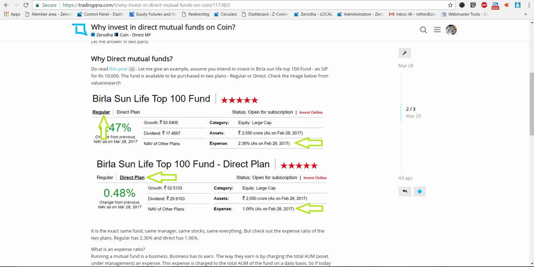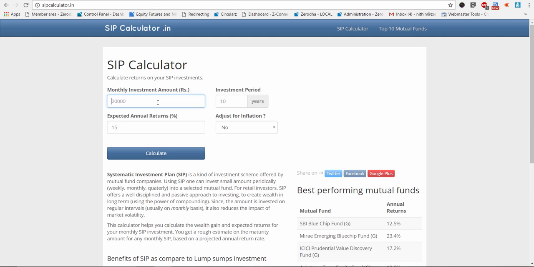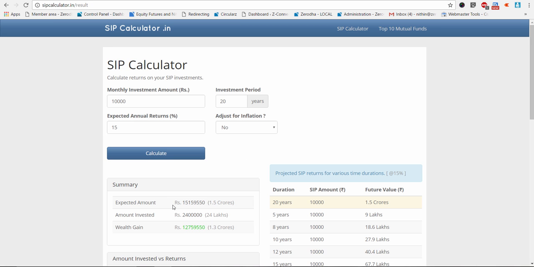So let me show you with a simple example. Assuming you're investing in a SIP, every month you're investing 10,000 rupees. Say you do this for 20 years, and hopefully India does well, and we get a 15% return. If you calculate the corpus at the end of it, it will be 1.51 crores. Now, let's say this was a regular plan, and instead you invested in a direct plan where you are making just a percentage extra, which is 16%. As you can see, the corpus now is 1.74 crores. So it's a whopping 24 lakh rupees more.